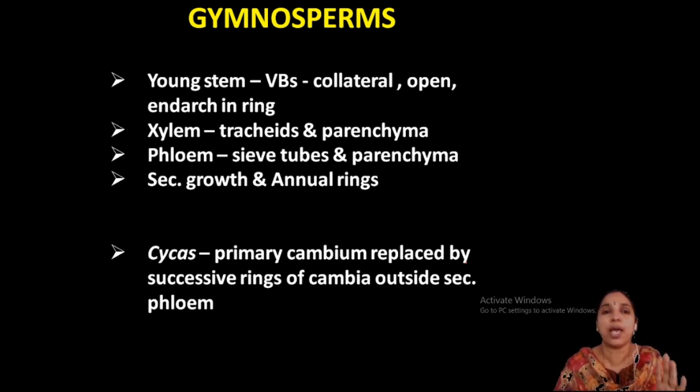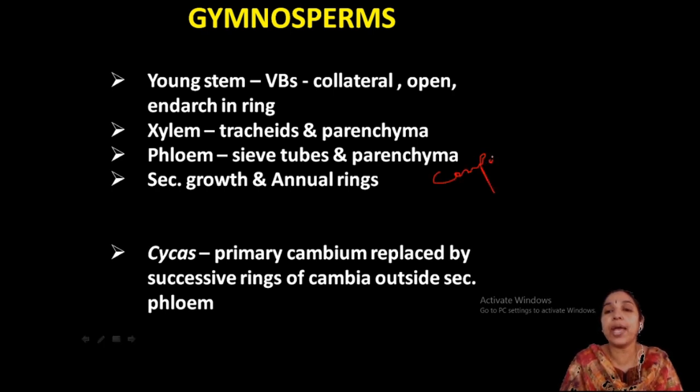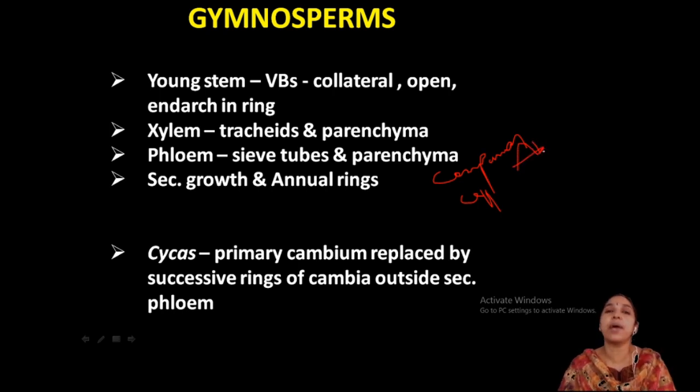That is an angiosperm character. Xylem with tracheids and parenchyma. Clear? Phloem with sieve tubes and parenchyma. These are all typical features. And one important point you have to remember here in the case of phloem, that point I missed: companion cells. Companion cell is absent. Where is the companion cell absent? In gymnosperms. Very important point.